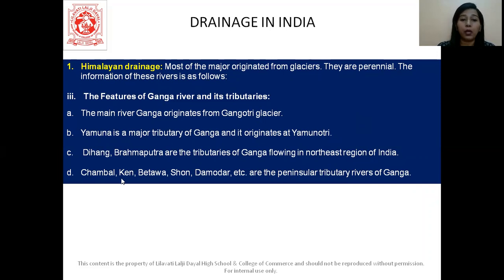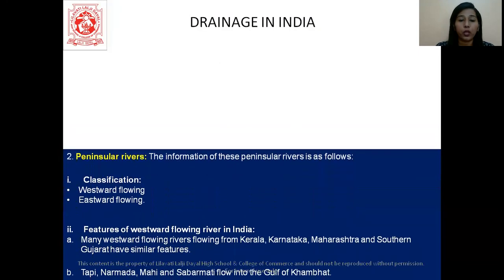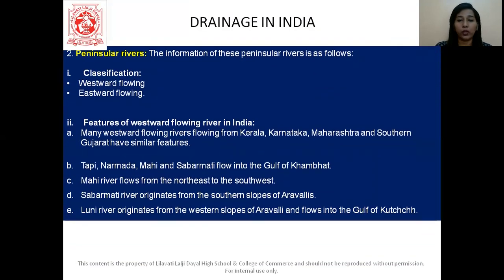Then we have Chambal, Ken, Betwa, Son, Damodar, which are also the tributaries of Ganga, but they are in the peninsular part. Towards the northeast, we only have Dihang and Brahmaputra, and in the peninsular part, we have Chambal, Ken, Betwa, Son and Damodar. Let's continue now. The peninsular rivers. We are done with the Himalayan rivers, now the peninsular rivers.